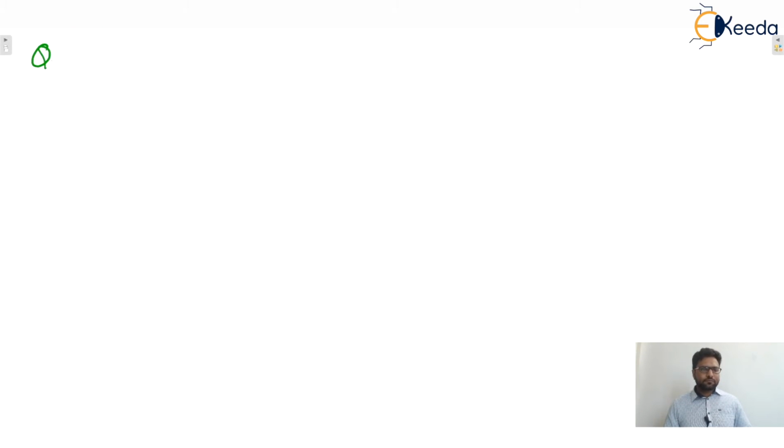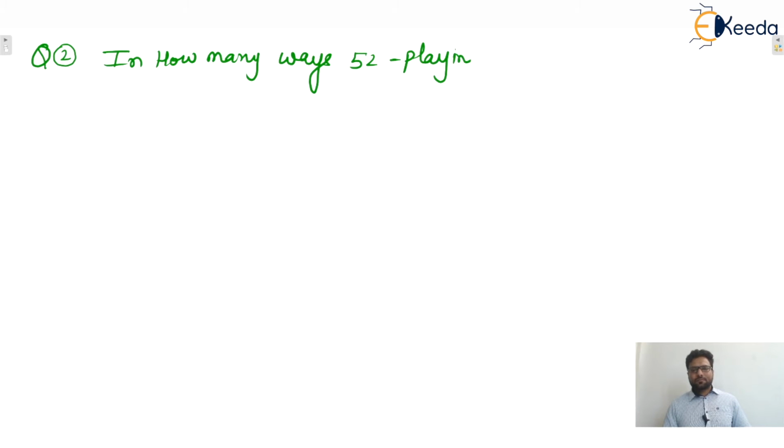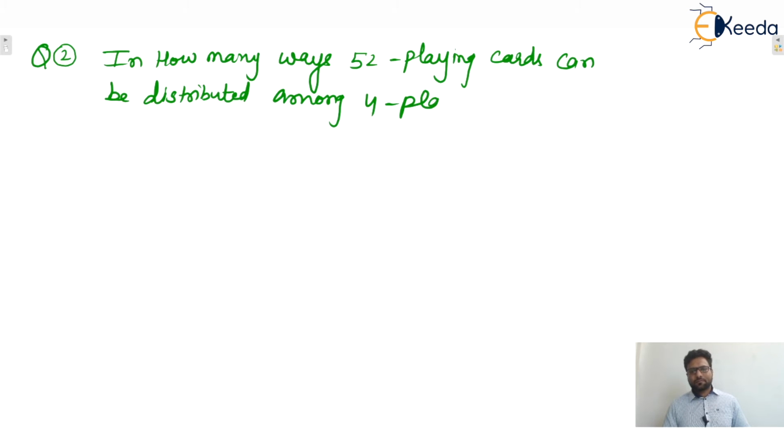Second: in how many ways can 52 playing cards be distributed among 4 players equally?